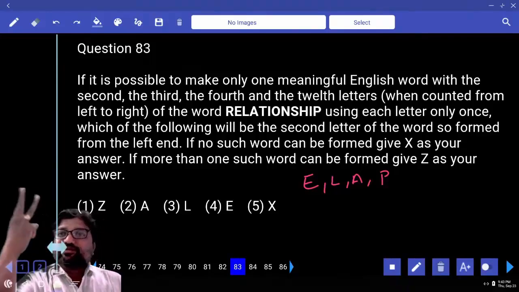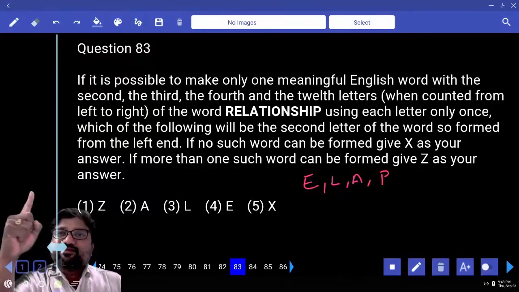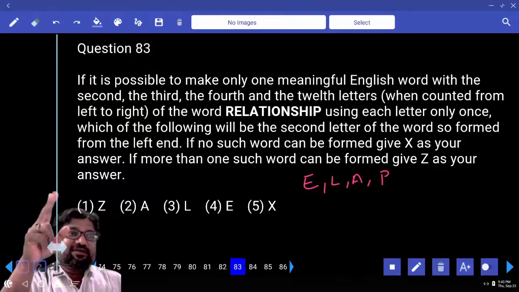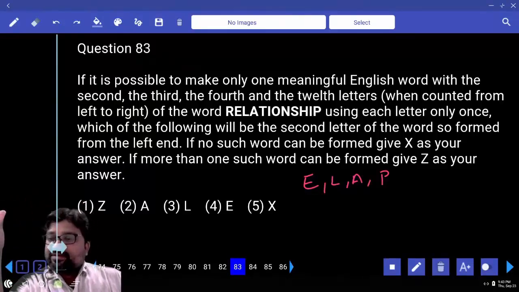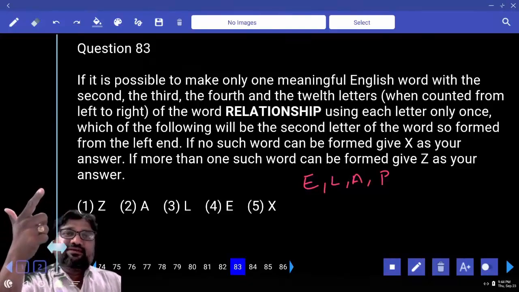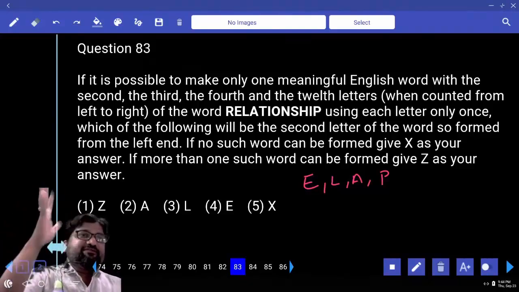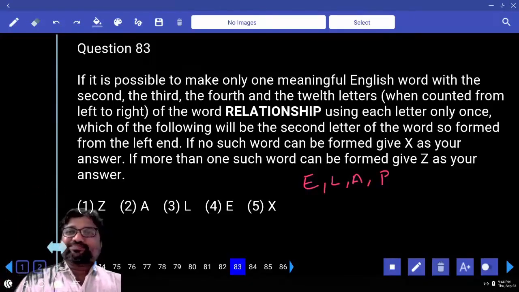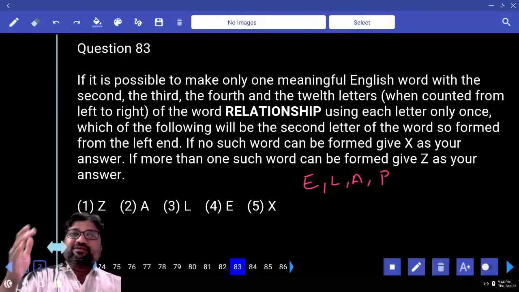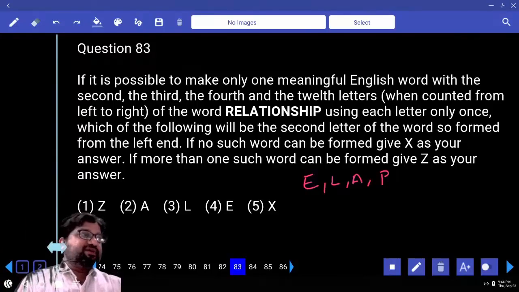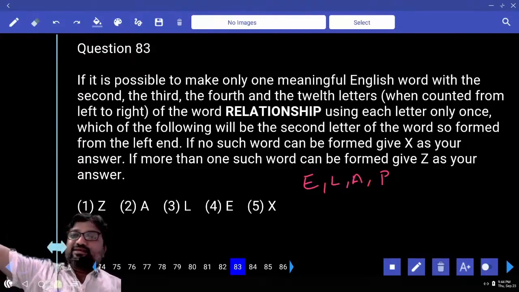Because we have only 3 possibilities. If you can make one word, the second letter from the left. 0 words, X. More than one, Z. And if you can make more than one word, then it's great. If he's asking us a number, 3 words can be found, mark it as Y. 4 words can be found, mark it as Z. More than 4 words, mark it as A.